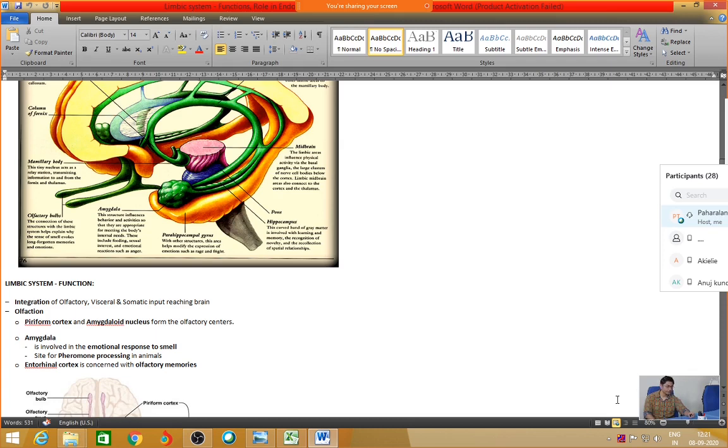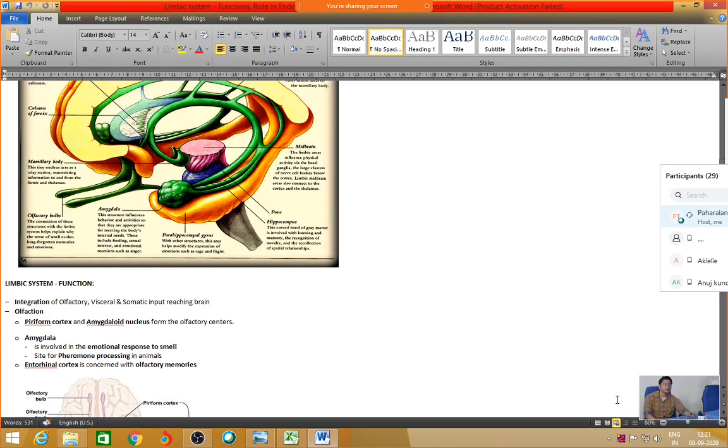Pheromones are the chemical substances or the aroma of a particular organism or animal, which is a signal for the opposite gender, a trigger for mate selection. This is a well studied concept in animals, but similar concepts can also be stretched to human beings. We'll discuss this later on.